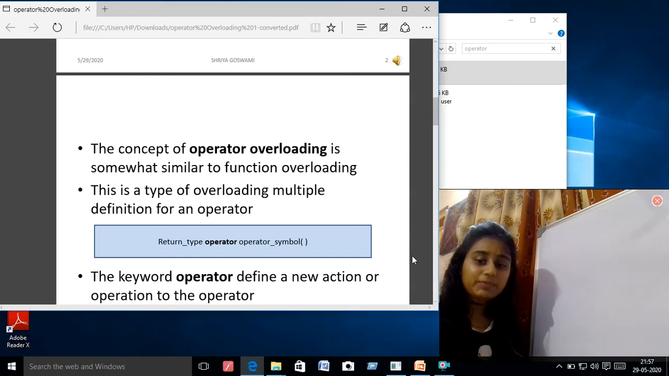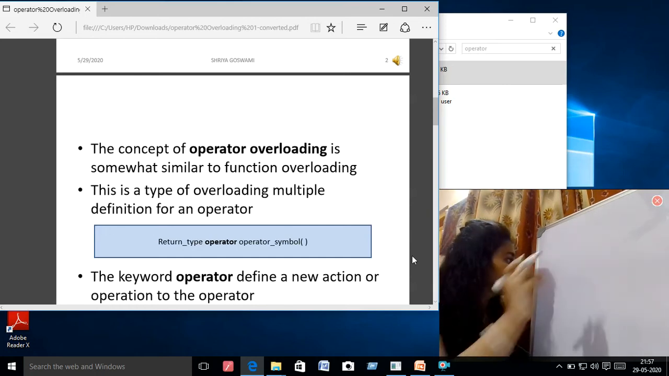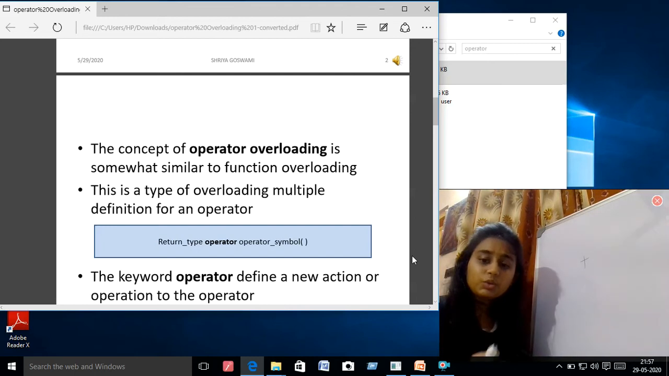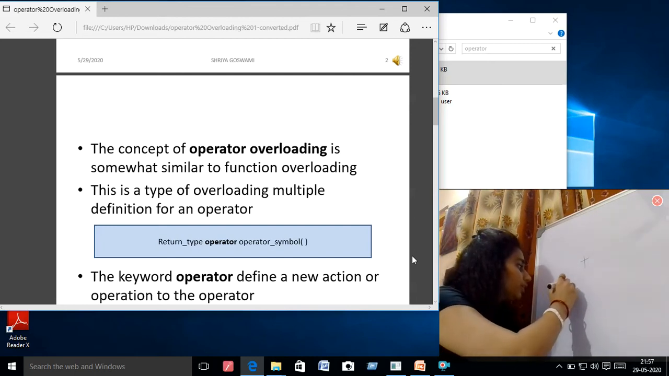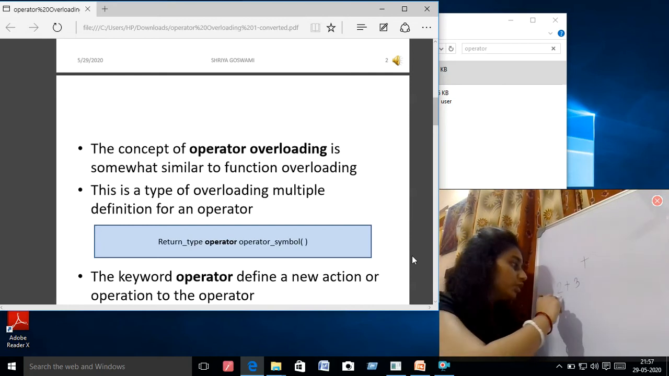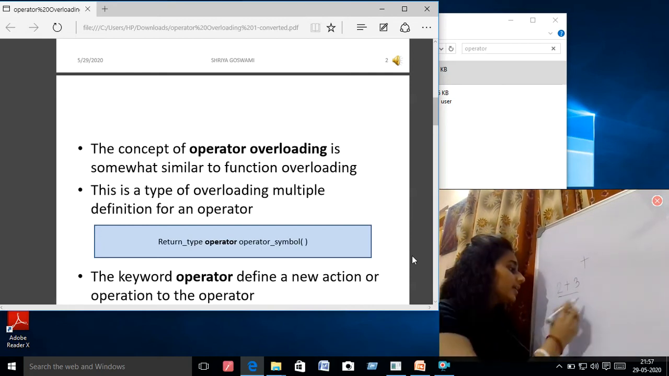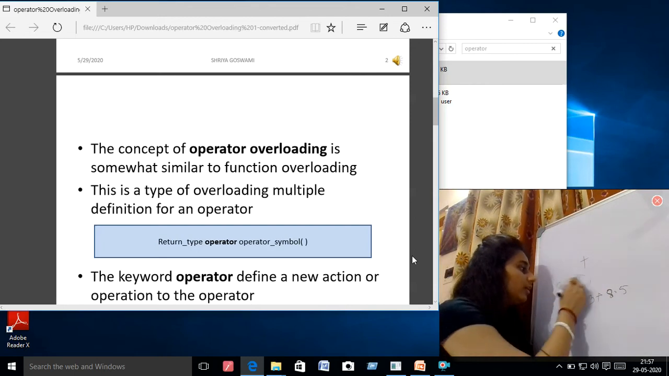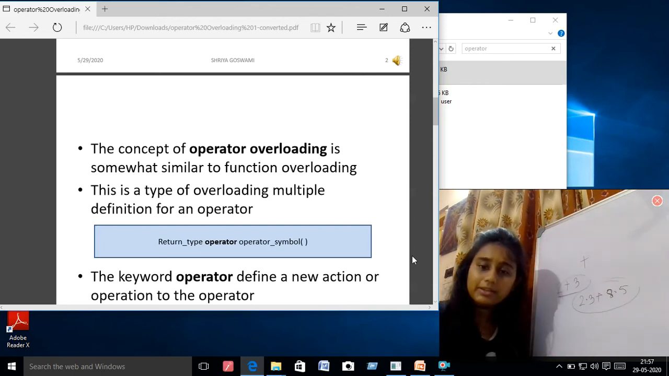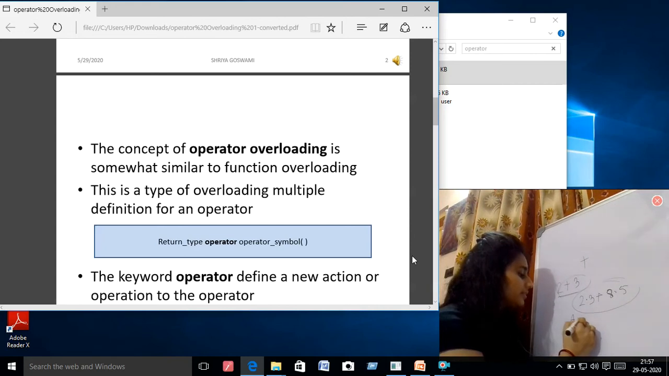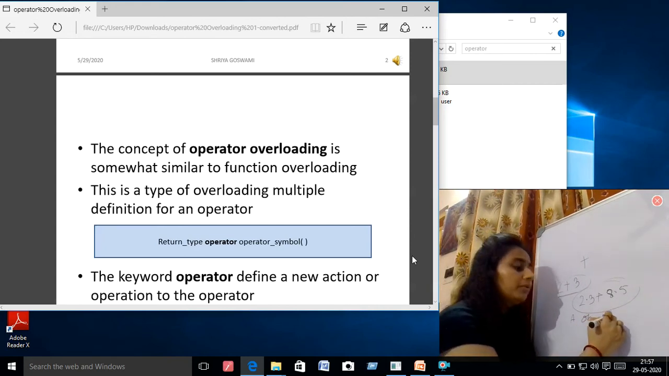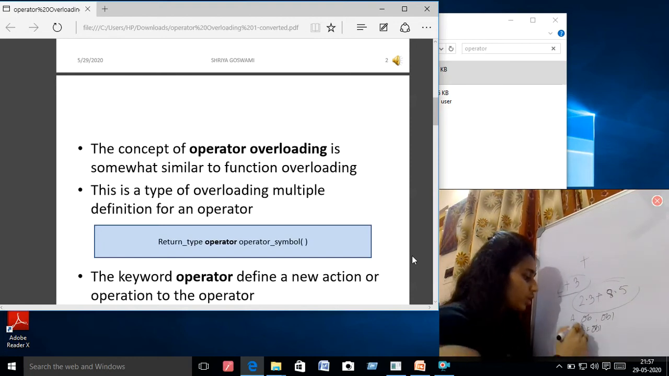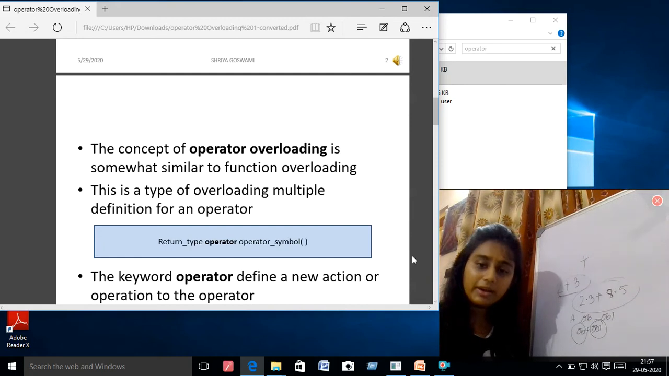Say for example, if I am considering operator plus, you know that plus can be used in this way, 2 plus 3. Next, I can use it 2.3 plus 8.5. So for adding integer data type, floating point data type like this. Now if I am writing say OB plus OB1, this is not a primitive data type, it is a user defined data type.